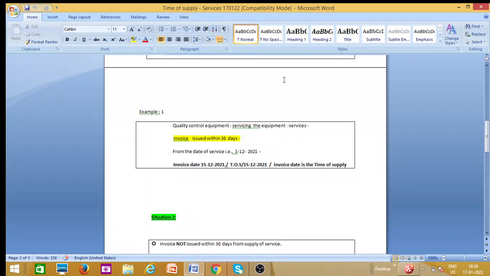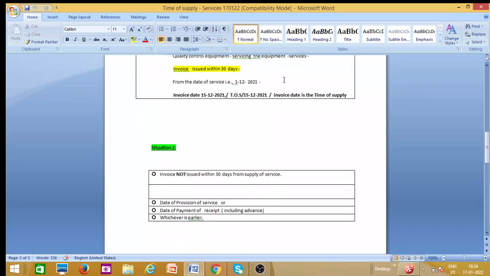Here, what should be noted is that since the invoice is issued within 30 days, the invoice date is considered as the time of supply of services. For this quality control equipment service, this is example 1, given for situation 1. And again we will move to situation 2, where the invoice is not issued within 30 days from supply of service.